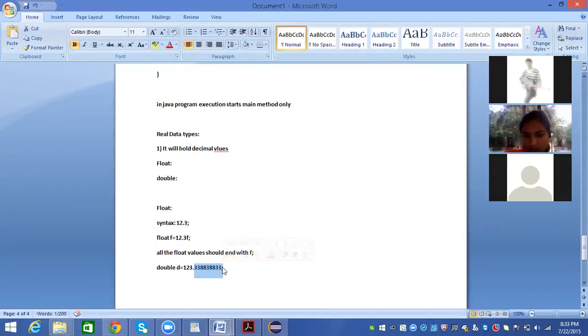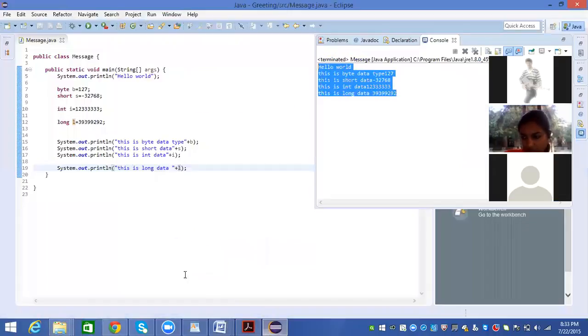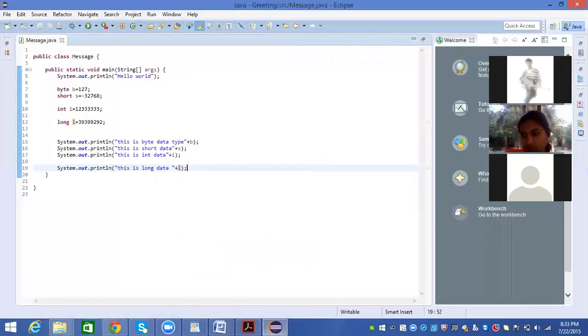So when I proceed programmatically, how I declare a float value is float f equal to 12.3333 something. It should end with f, but it will show an error because it has some limitations actually. It can't take more values.